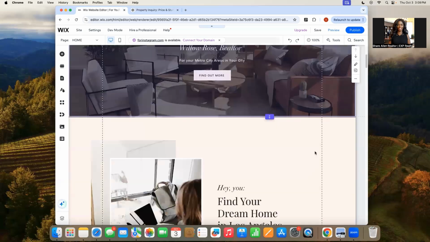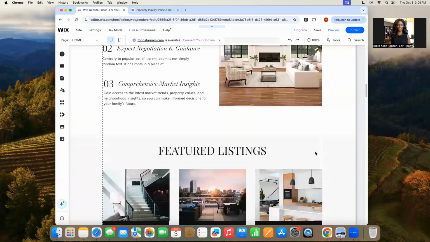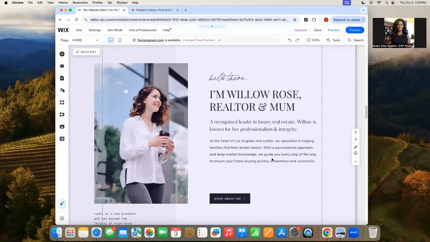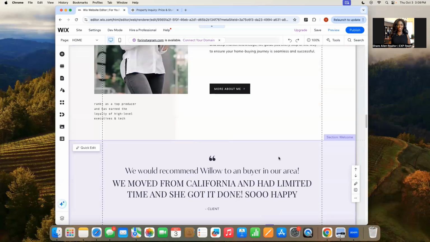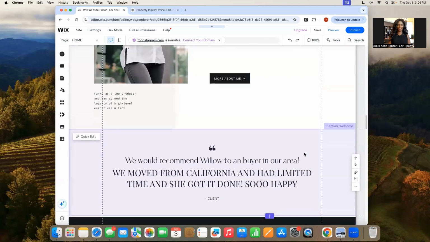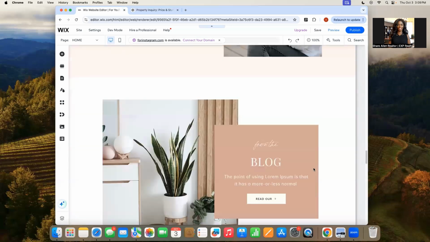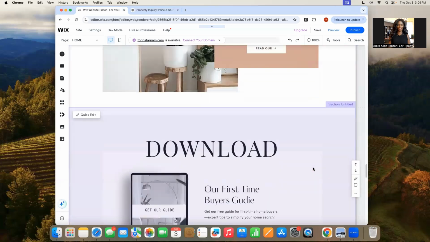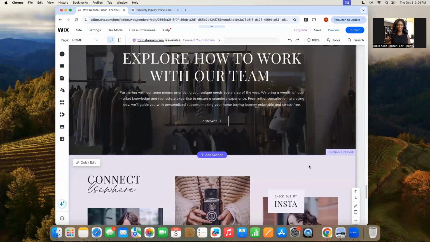But let's take a quick look at our home page. We filled it in. We don't have the generic text there anymore. We went in and put in our information. Some of these things right here, you can go in and change, of course, as well. And if you have testimonials, you can add them here. So yeah, we went in and added some copy to our website template, and that's it.